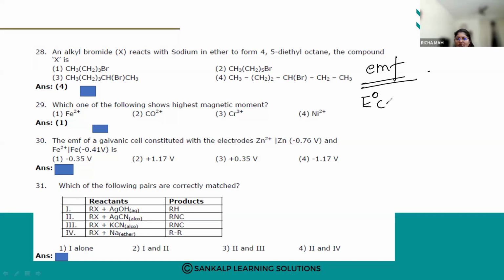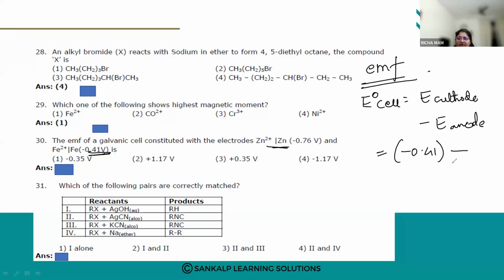We know that E naught of the cell is calculated as E of cathode minus E of anode. This is a question from electrochemistry. So E of cathode is on the right hand side, that is minus 0.41. Minus E of anode will be on the left hand side, so minus of minus 0.76 volts.